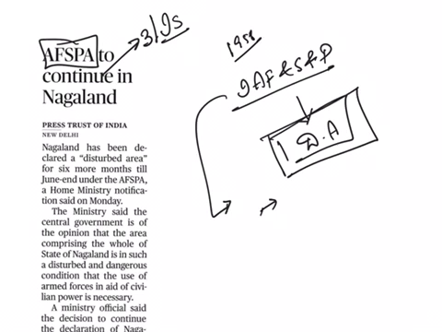According to this act, the security forces can arrest a person without any warrant, even on reasonable suspicion. This act also provides the security forces with legal immunity. They will not be punished for their actions in the disturbed areas.